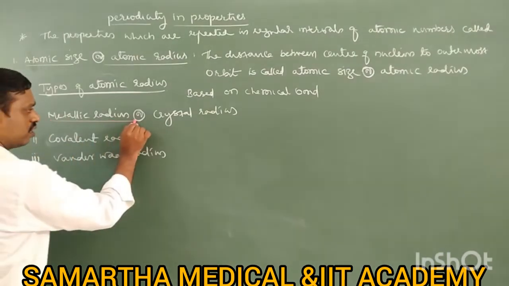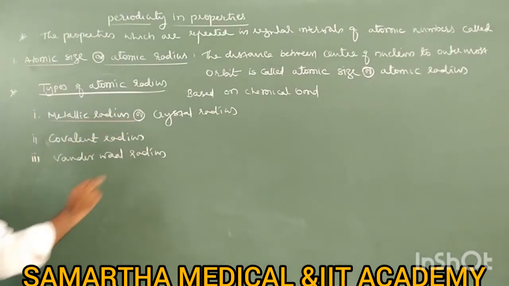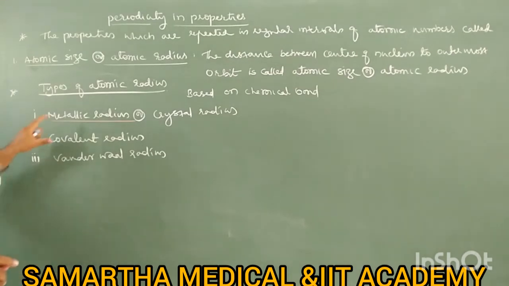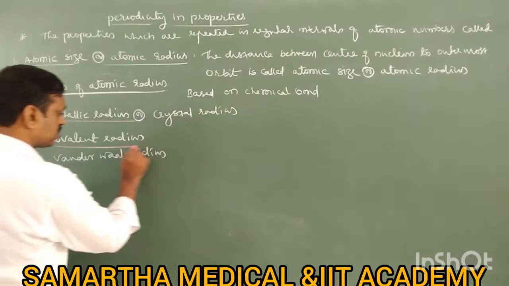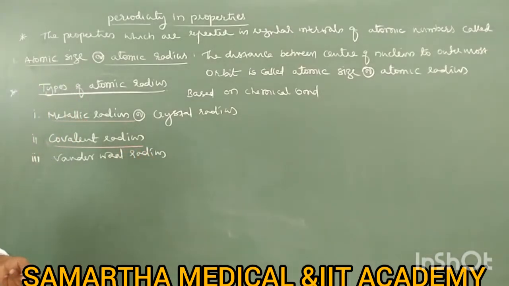Metallic radius or crystal radius is measured in metals only, because metals have a metallic bond. Covalent radius is measured in molecules having a covalent bond.